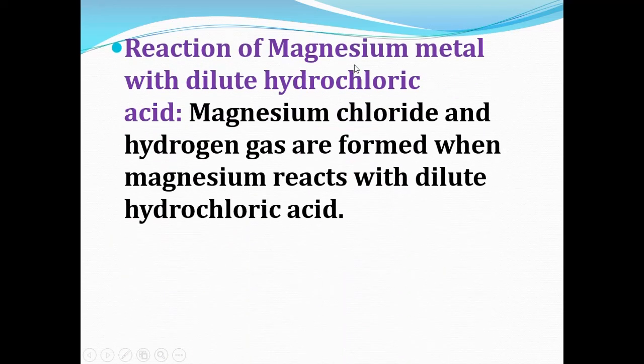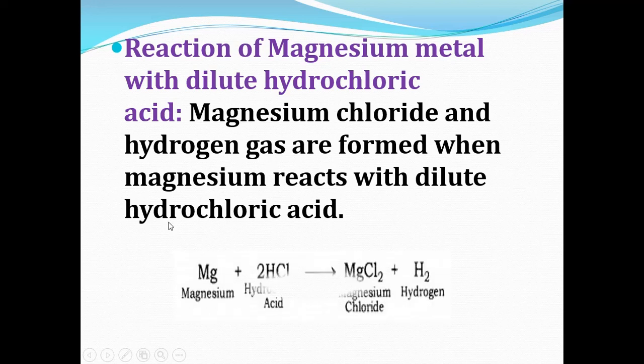Now the reaction of magnesium with dilute hydrochloric acid. Magnesium reacts with dilute hydrochloric acid and forms magnesium chloride and hydrogen gas. You know, magnesium chloride is the salt of magnesium. So here you can see the reaction. Magnesium Mg plus hydrochloric acid HCl gives MgCl2 plus hydrogen.